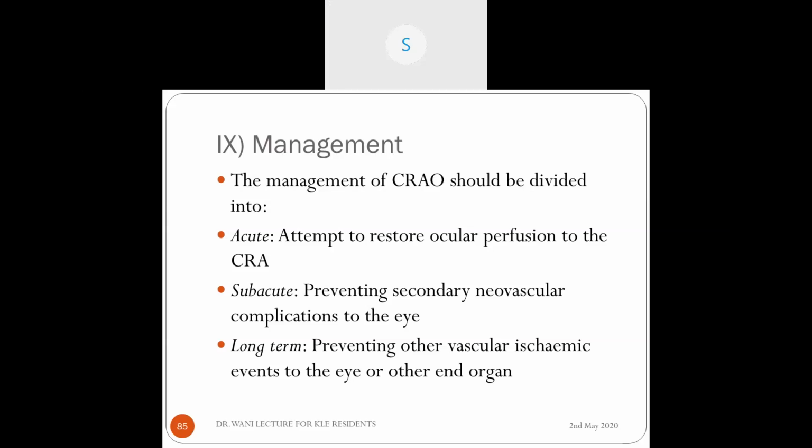So when you see in the OPD acute, you should definitely do those attempts of massage or giving paracentesis or giving IV Diamox and other things to reverse the circulation. If not, then you start investigating to find the cause and start treatment for that. And in subacute cases, we usually try to prevent neovascular complications to the eye. They occur less often than in CRVO. And long term, we should think of what happens to the ischemic events in the other eye or other end organs like heart, brain. We should always think of them and refer to neurologist and physician for proper management.